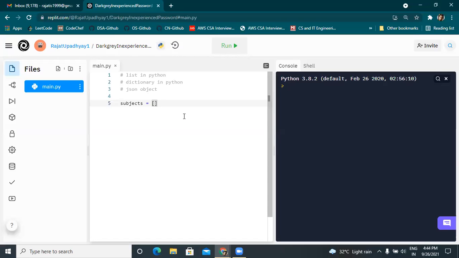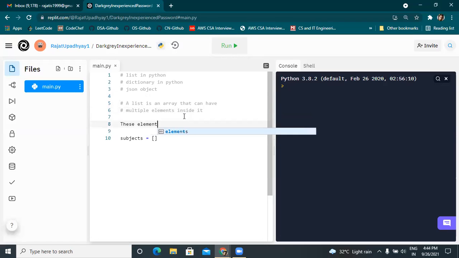So what is a list? A list is an array, right? So we'll just write a few notes here. A list is an array that can have multiple elements inside it. This is one point. Another is these elements can be of the same type or different type.